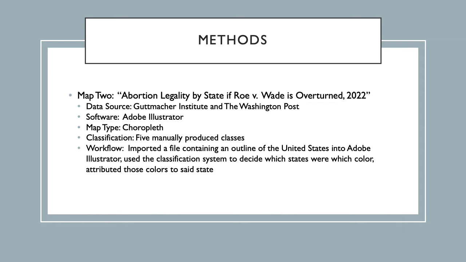To produce this map, the data from both sources was combined and manually classified into 5 different classes: abortion protected throughout pregnancy, protected until viability, no explicit laws, unenforced pre-Roe bans that would go into effect, and post-Roe bans or restrictions. A 6th class that overlays the diverging color scheme in the form of black vertical stripes represents the presence of trigger laws in each state. Using a file containing an outline of the United States, each state was changed to the color corresponding with the possible outcome. Some states represent more than one class and therefore have several colors attributed to them.